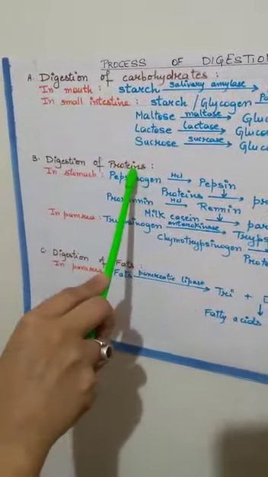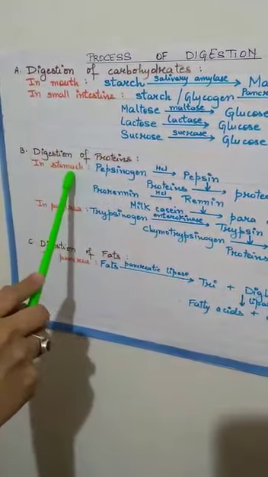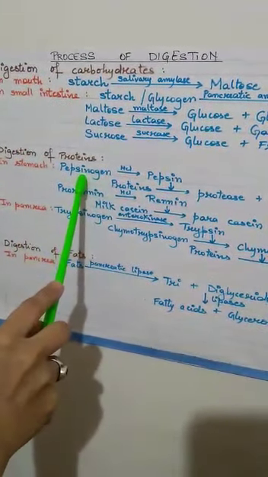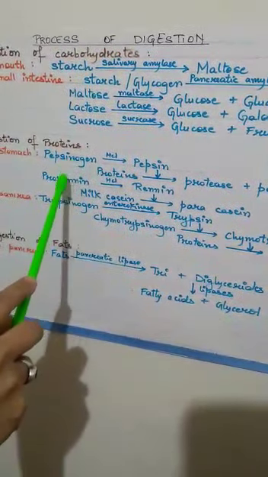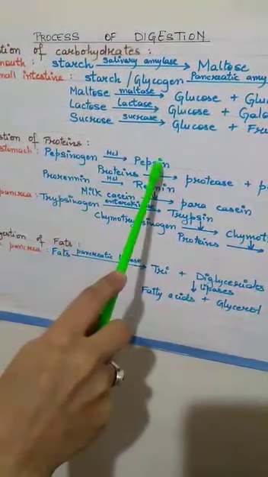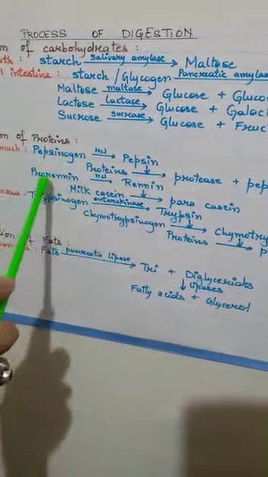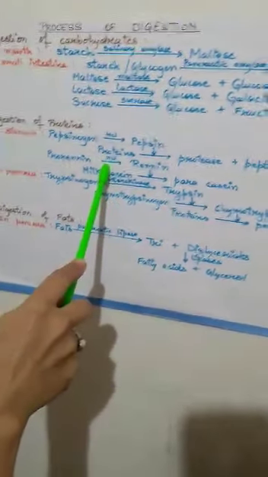Now the proteins which you had in your diet start breaking down from stomach. Inside stomach, there are certain inactive enzymes called pepsinogen and prorenin. These inactive enzymes are first activated, that is pepsinogen first converts into pepsin and prorenin first converts into renin with the help of HCl.